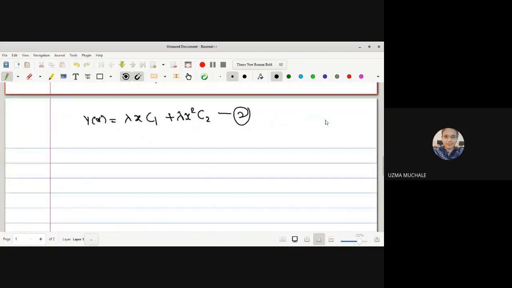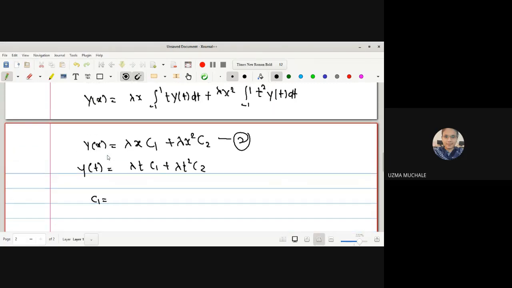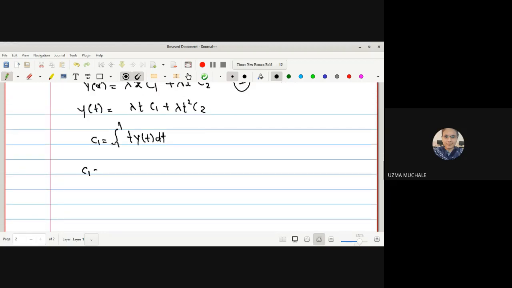Now what is the equation in terms of t? It will be y of t is equal to lambda t c1 plus lambda t square c2. So what is the value of c1? c1 is equal to integration from minus 1 to 1 of t y of t dt. Correct? Now let us find out the value of this integration by putting the value of y of t as lambda t c1 plus lambda t square c2.